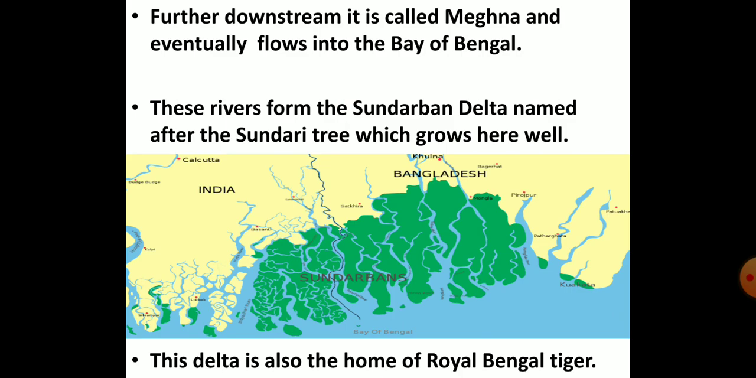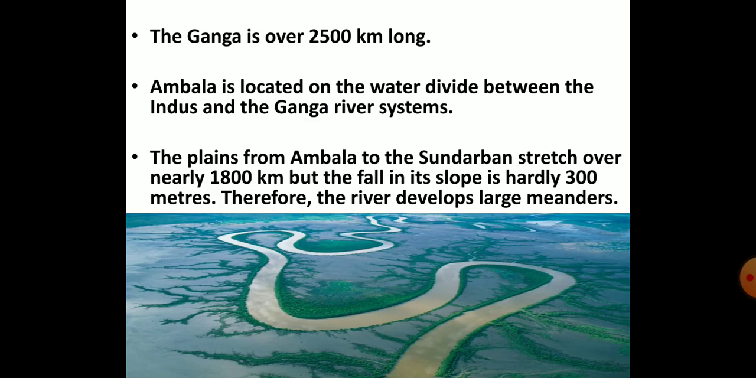These rivers form the world's largest delta, known as the Sundarban Delta. This delta is named after the Sundari tree that grows well in the marshland. Sundarban Delta is also the home of the Royal Bengal tiger. The length of the river Ganga is over 2500 kilometers. Between the river systems of the Indus and the Ganga is located Ambala in Haryana on the water divide.